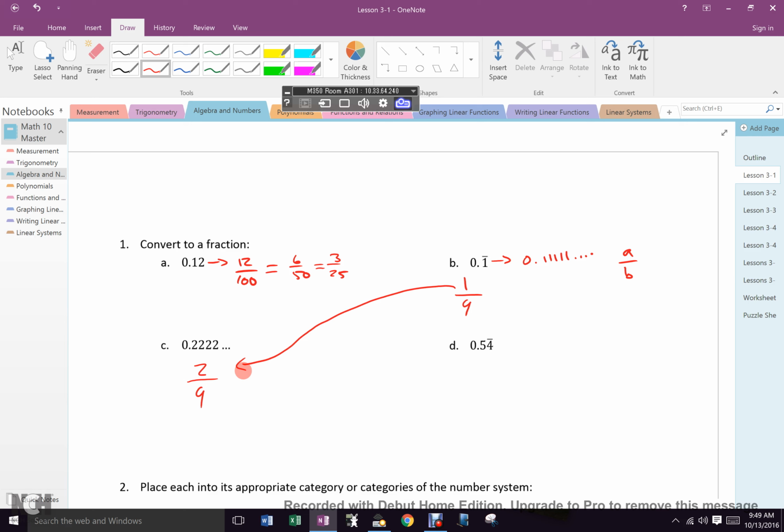Okay, so everyone's cool with that? Everyone is good with that? Now, what do you think this is as a fraction? Because look closely at it. Only the 4 repeats. So, what is your guess?